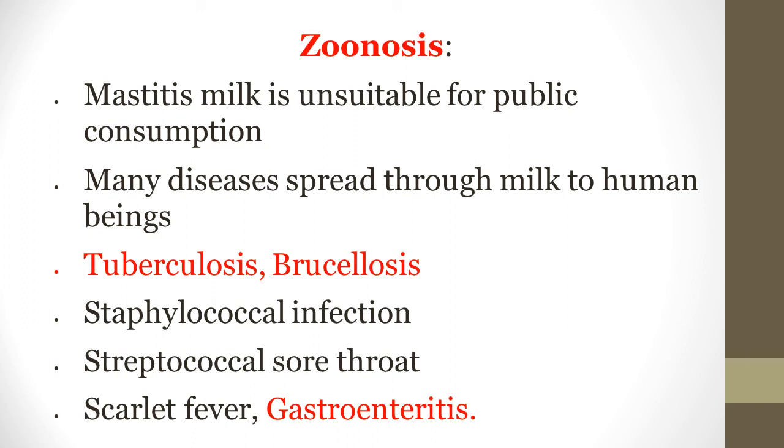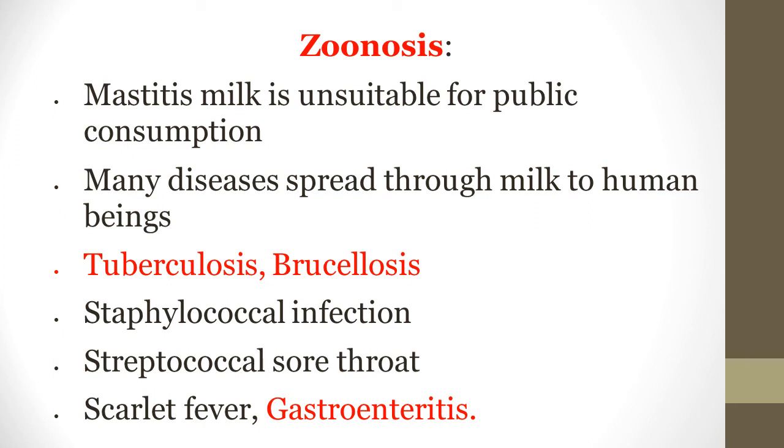And very dangerous infections are tuberculosis and brucellosis. These are dangerous, slowly spreading chronic diseases in human beings. These two diseases, tuberculosis and brucellosis, are very dangerous and important diseases for human beings, and these diseases are spread through milk.